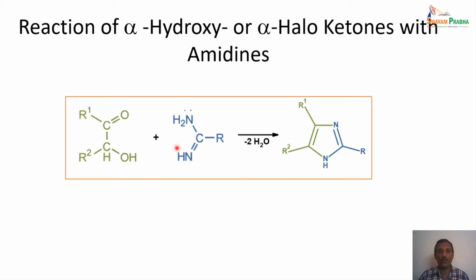This reaction loses 2 water molecules to give the final product, the imidazole. In this case, the carbonyl unit has the R1 and R2 substituents, and the central carbon has the third, alkyl substituent. So this is how the condensation takes place.